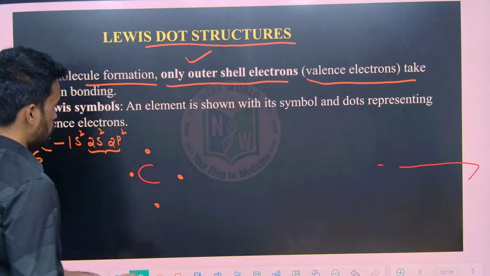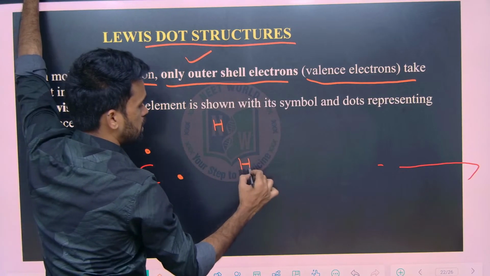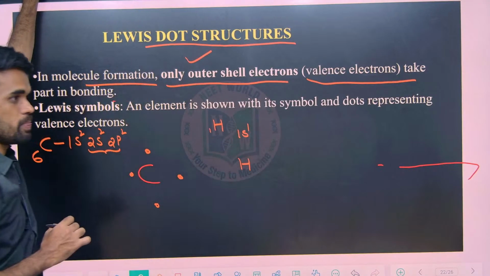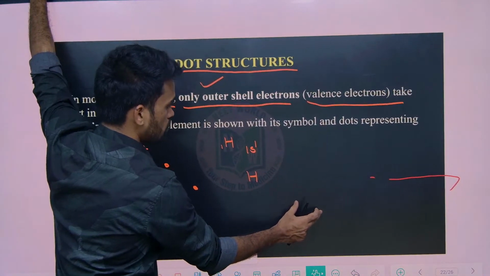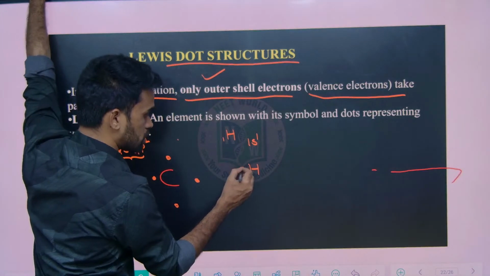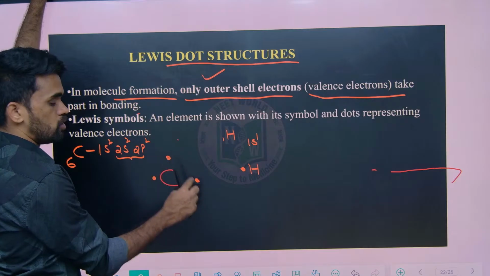Now what about a hydrogen atom? Hydrogen contains 1s1 electronic configuration as its atomic number is 1. So one electron of hydrogen you take as one dot.